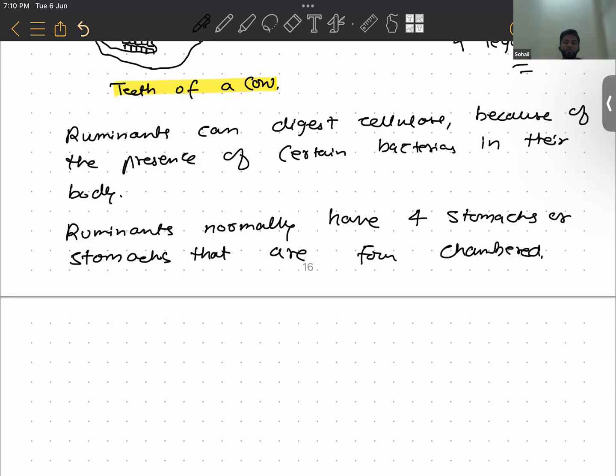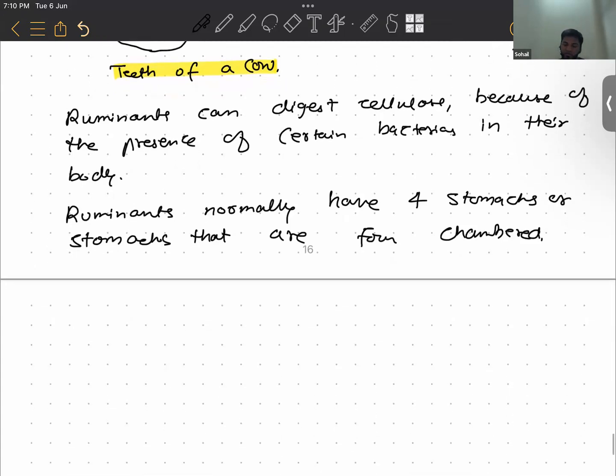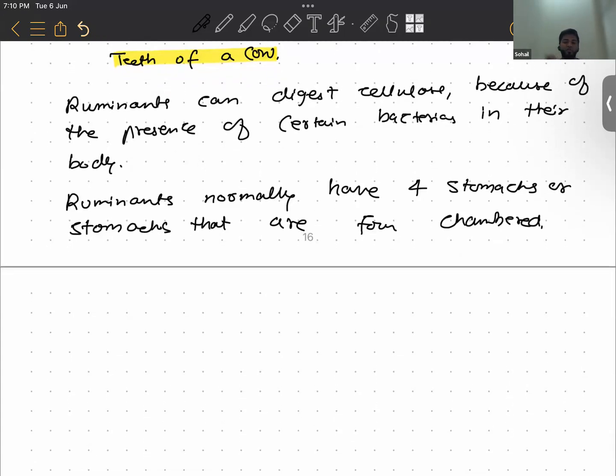I forgot to take the diagram of the chambers of the cow's stomach here. So in the next class I will show you the diagram where you will get a better representation of how it looks. First, they break down the pieces of grasses and it goes down their stomach.